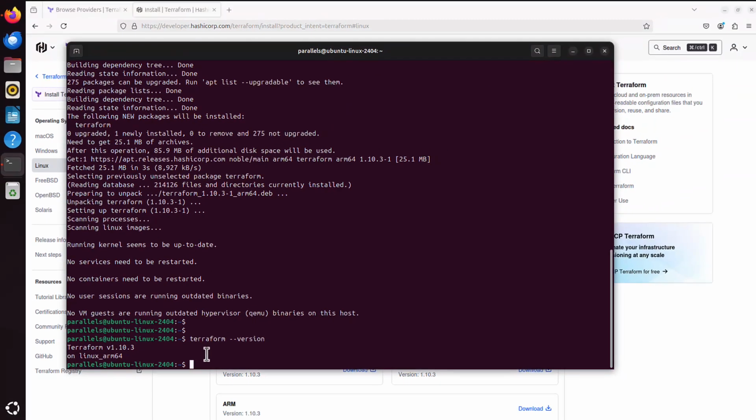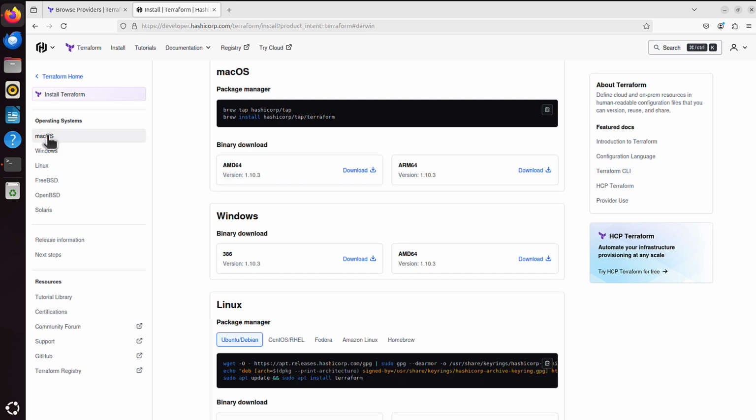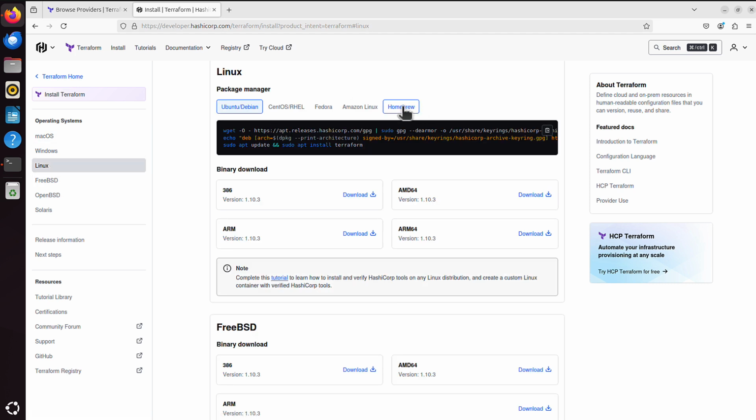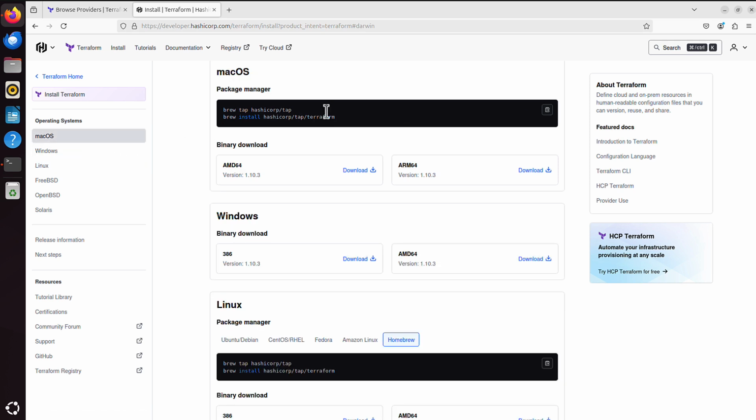But in fact, if we go back there to this Terraform IO, we can also use the macOS version. If we go to Operating Systems macOS, we can see we can install Terraform using Brew package manager. And in fact, if I go to Linux even, you can see Homebrew is here as well. If I click that, I basically get the same information. So again, I can copy that.